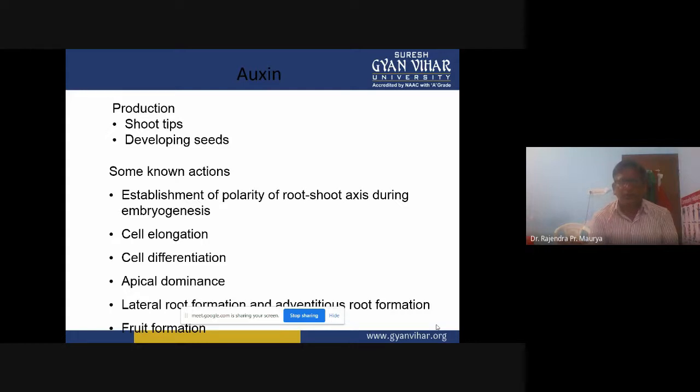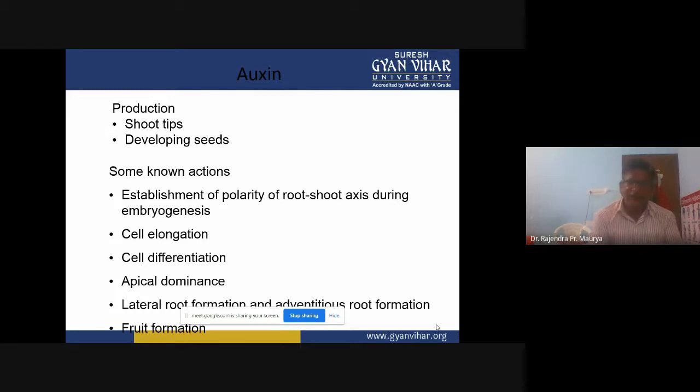Then some known actions: establishment of polarity of the root-shoot axis during embryogenesis. Polarity is a very important physiological term.